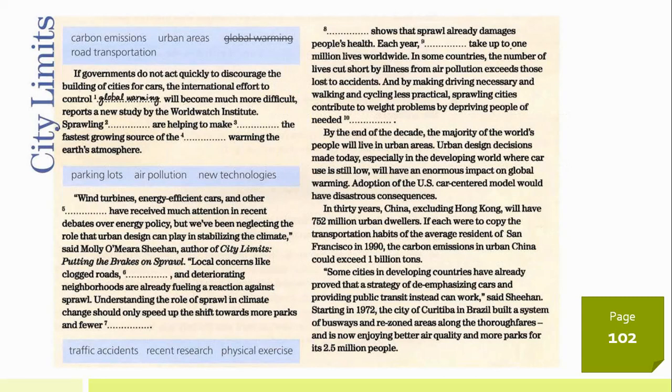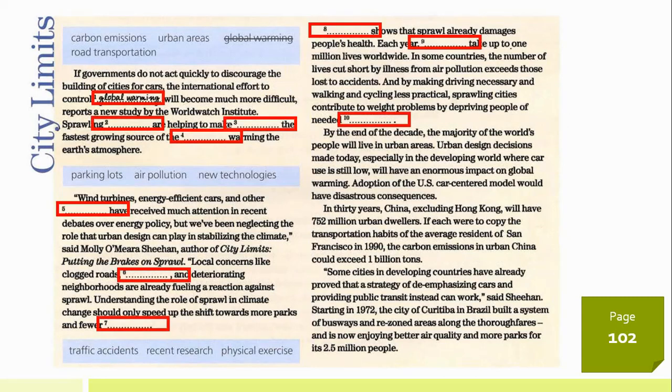If you pay attention to the article, there are 10 different blanks. And for filling in these blanks, you have to use the words from the light blue squares or charts. Okay, you have to use those words for filling in the blanks of the first paragraph.